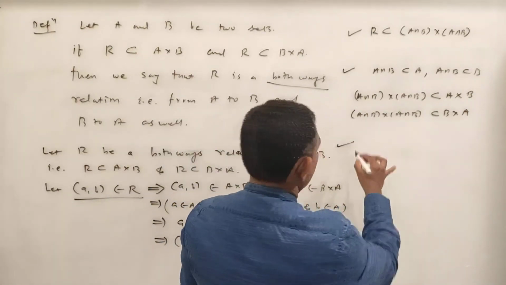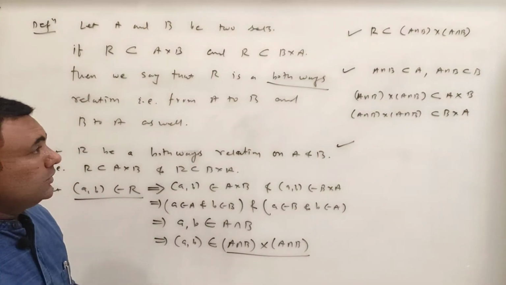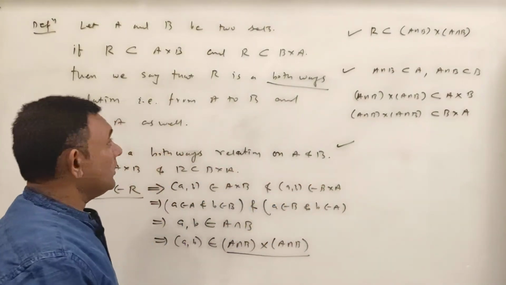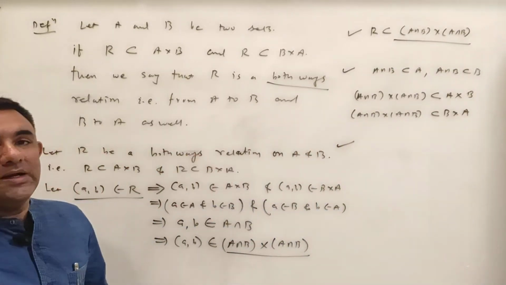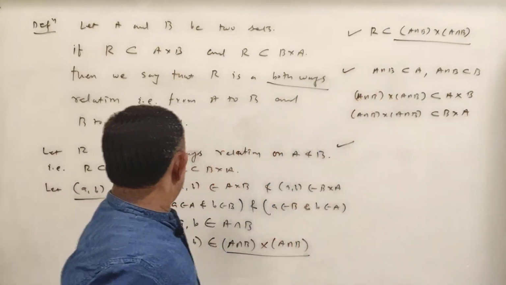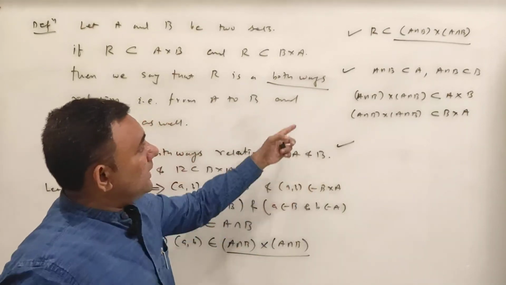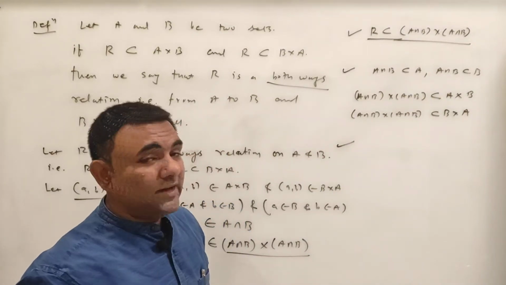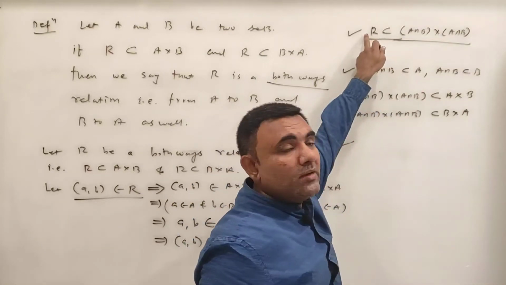Third thing, so how many relations will I get? तो यहाँ से हमें क्या पता चलता है कि कोई भी रिलेशन मेरा बोथ वे रिलेशंस है तो उसको A इंटरसेक्शन B क्रॉस A इंटरसेक्शन B का सबसेट होना जरूरी है. आपने कोई भी बोथ वे रिलेशन उठाया ऑन A एंड B, then we have here proved that it is a subset of A intersection B cross A intersection B. Means any both the way relation is a subset of this thing.